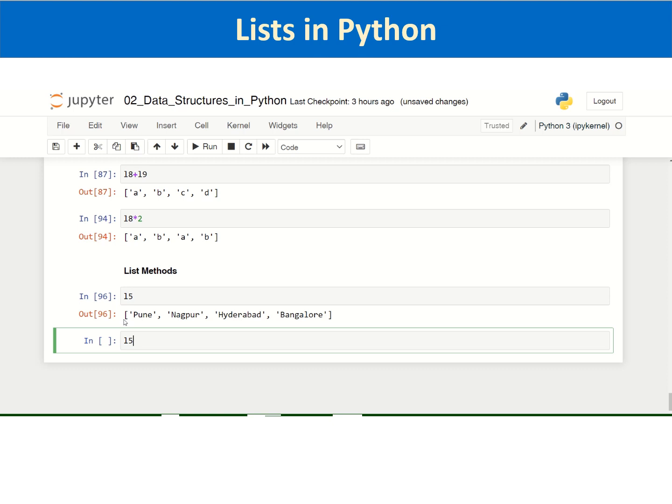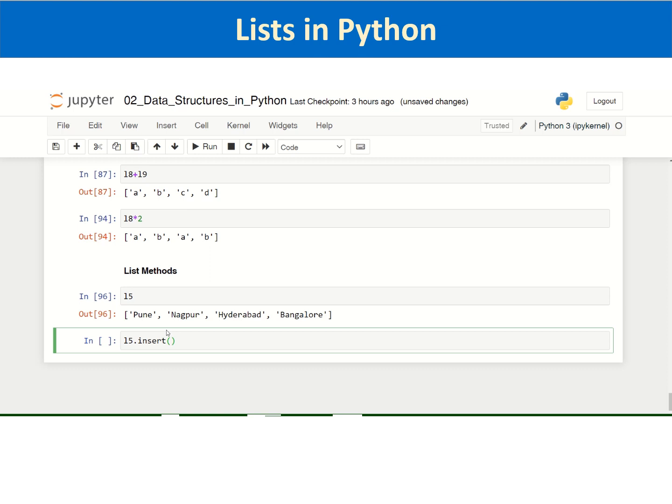L5, you press dot and then you press tab. In Jupyter Notebook you can get all the available list methods which can be operated on the lists: append, clear, copy, count, extend, index, insert, pop, remove, reverse, sort. So these are the list methods which are available. I will select the insert method, which takes 2 parameters. One is index and another is the element which you want to actually insert.